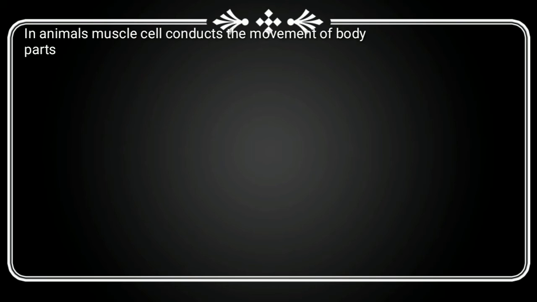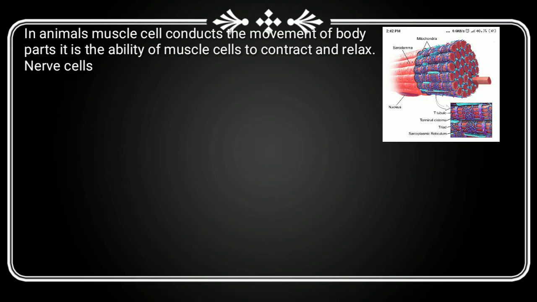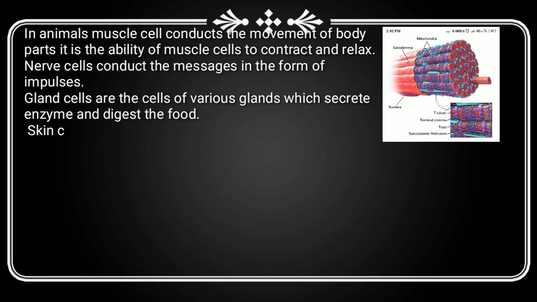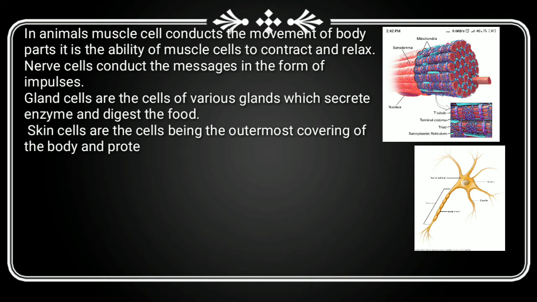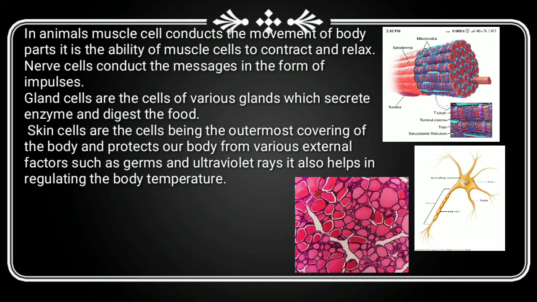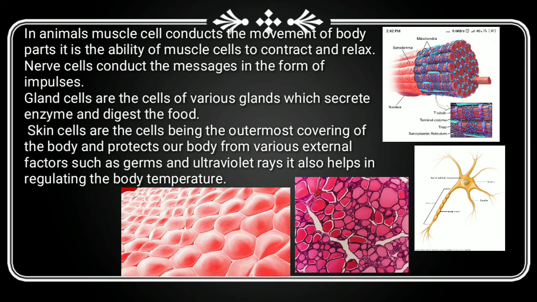This process of preparing food by plants is called photosynthesis. In animals, muscle cells conduct the movement of body parts. It is the ability of muscle cells to contract and relax. Nerve cells conduct messages in the form of impulses. Gland cells are the cells of various glands which secrete enzymes and digest the food. Skin cells are the outermost covering of the body and protect our body from various external factors such as germs and ultraviolet rays. It also helps in regulating the body temperature.